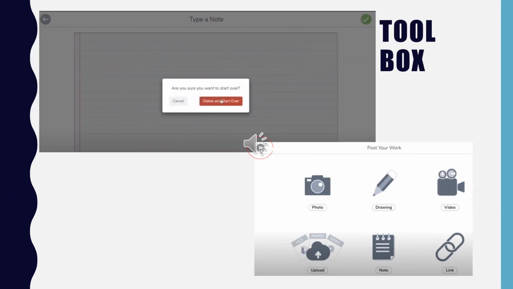If you hit the X on your Toolbox menu, you will see a message asking if you are sure you want to start over. If you do, then hit the red delete button. If not, hit cancel.